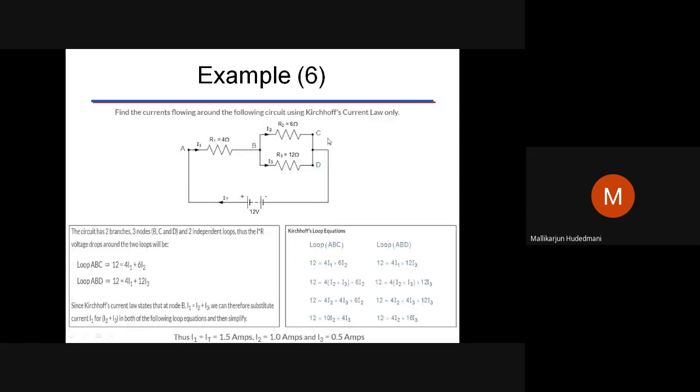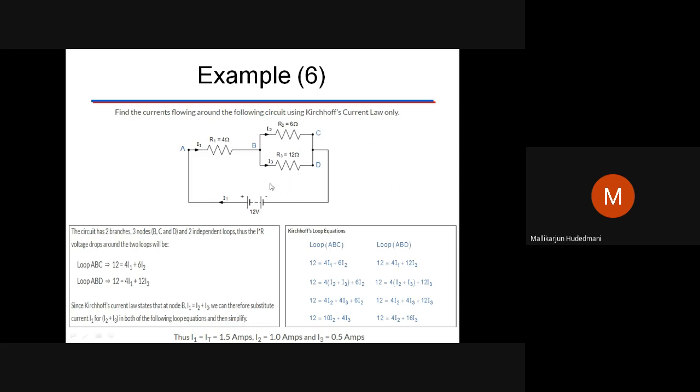Then you have another example. We have two resistors in parallel, and the combination is in series with another resistor. It's called a mixed resistor network, series-cum-parallel. You will be given certain information. Find the current through each one of them: voltage across the 6 ohm, voltage across the 12 ohm, voltage across the 4 ohm, like that. Any parameter can be asked. I was speaking of VIP: volts, amps, and power are our best friends.